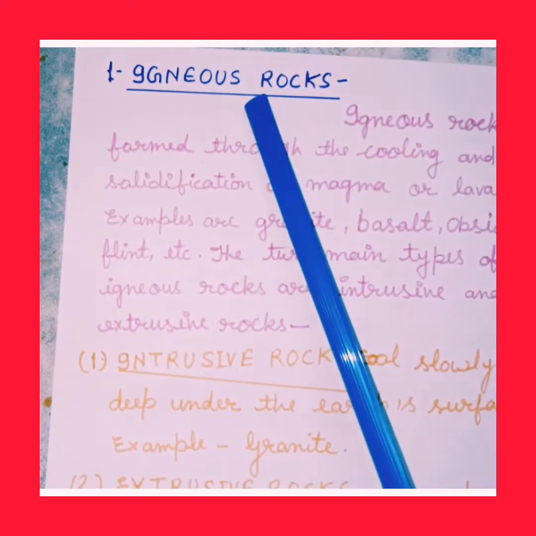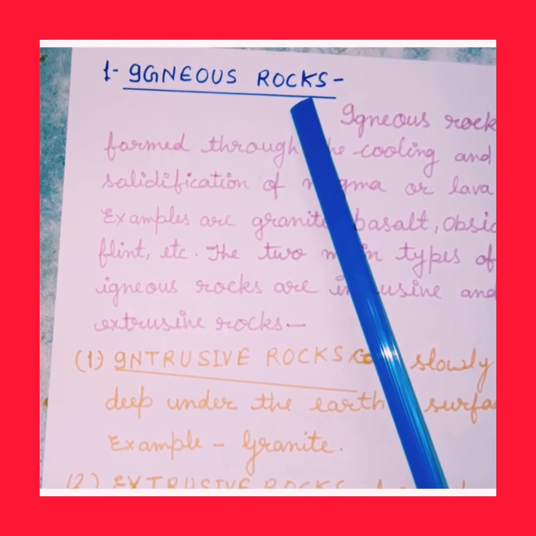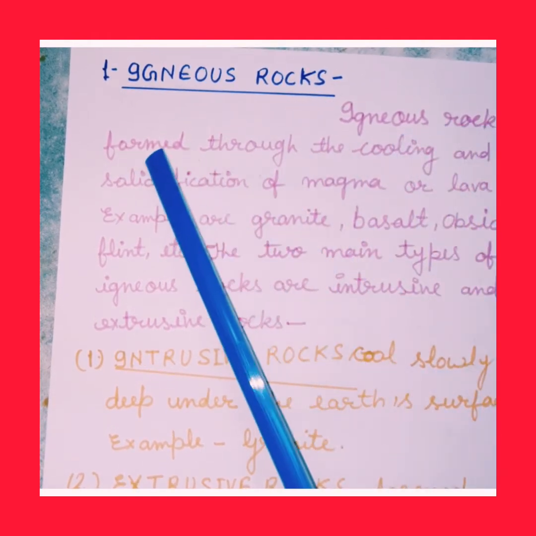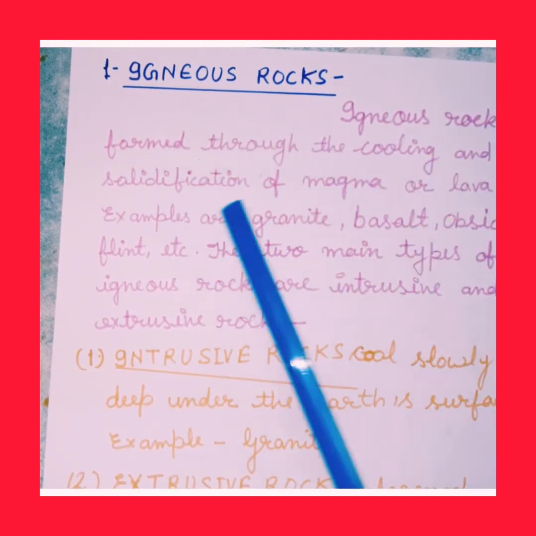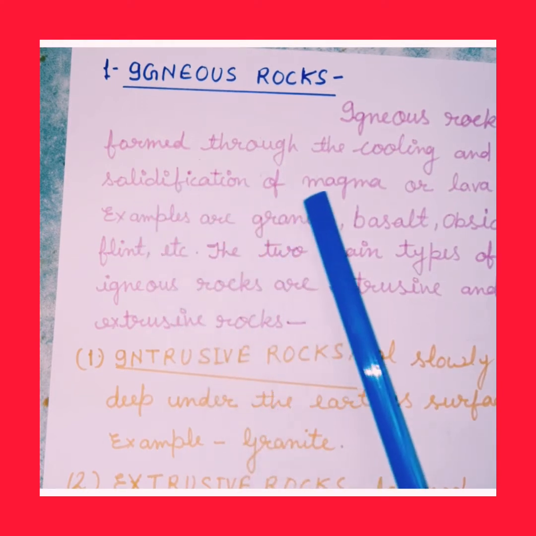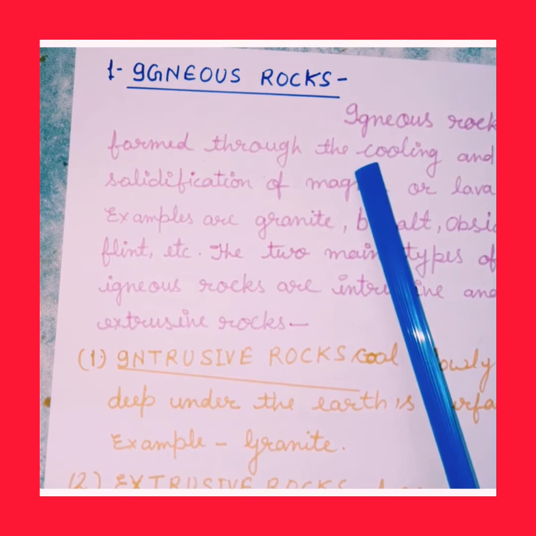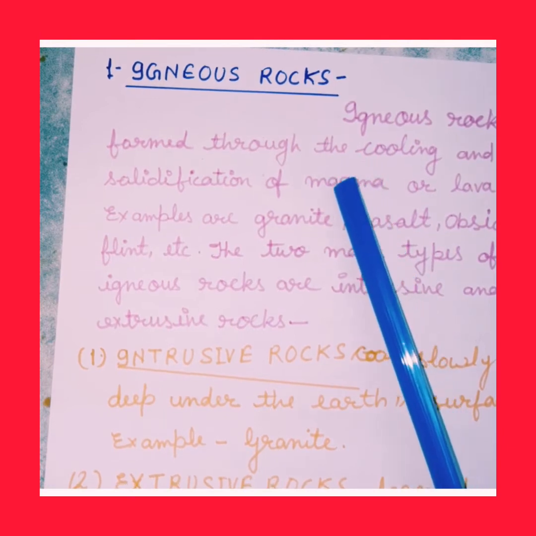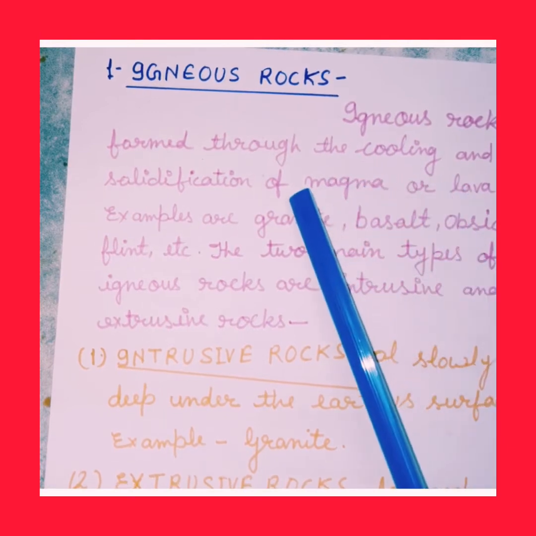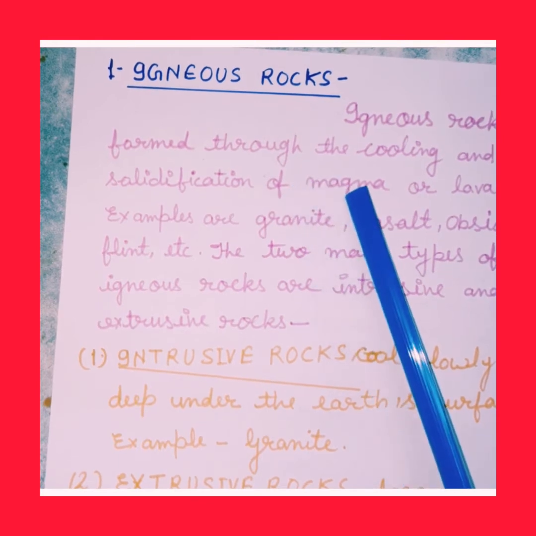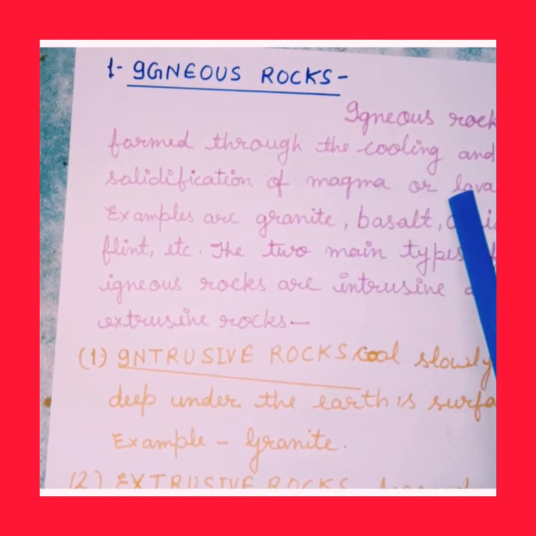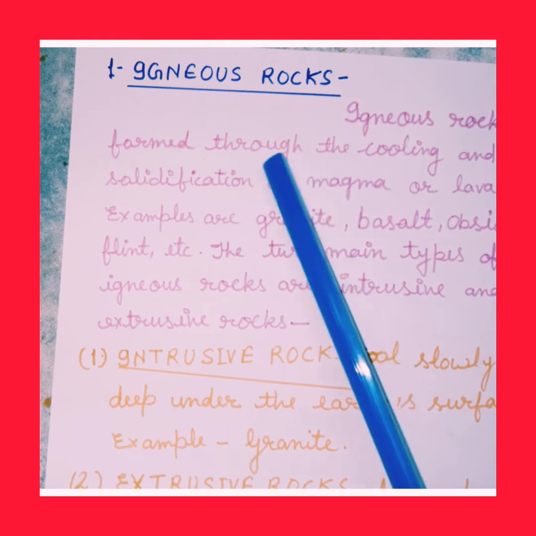Now we will discuss igneous rocks. Igneous rocks are formed through the cooling and solidification of magma or lava. Means igneous rocks are formed from lava. When a volcano erupts, lava comes out and cools and forms igneous rocks.